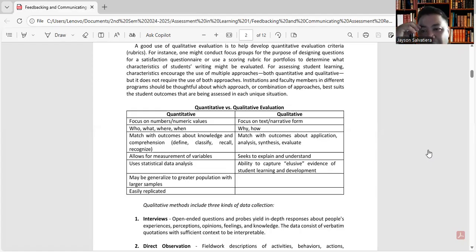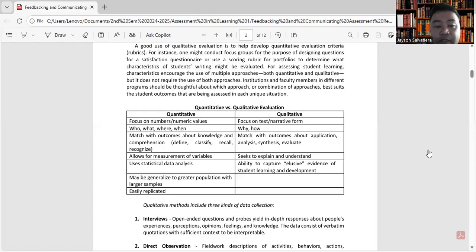While in the qualitative, it's more on applying, analyzing, evaluating, and creating. So, quantitative evaluation allows for measurement of variables, while qualitative, it seeks to explain and understand.